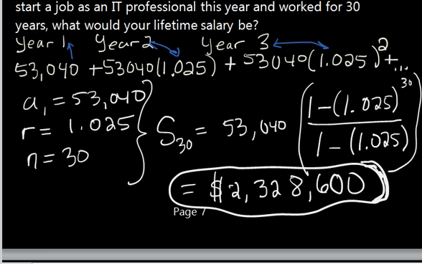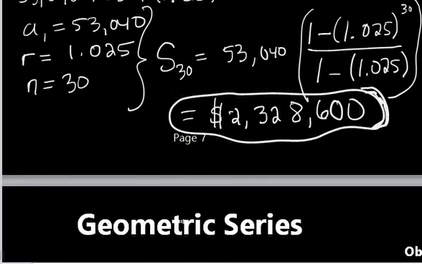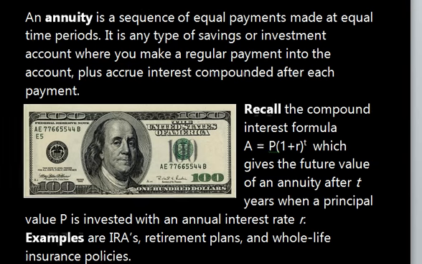So we are going to go and talk about additional ways to save money, how we can use geometric series to take a look at what we can invest into our future. And so please turn to page 8. So an annuity is a sequence of equal payments made at equal time periods. We have annuities and savings and investment accounts where every single year for a certain period you make regular payments into the account. Plus, you can also accrue interest on that payment.